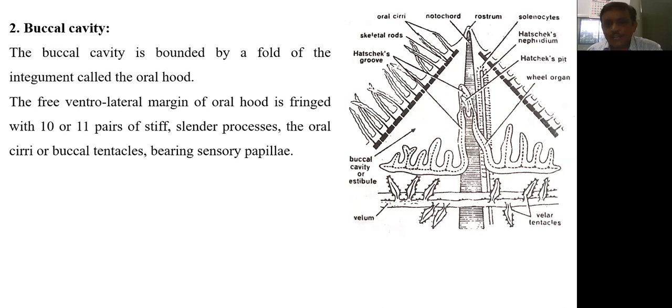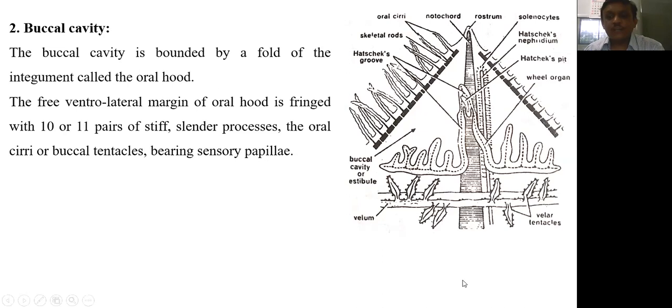Here in this diagram we can see the oral cirri or buccal tentacles. This is a ventral view of the mouth, or you can say the buccal cavity of Amphioxus, and at the ventrolateral margin you can see such 10 to 11 pairs of stiff slender processes called oral cirri or buccal tentacles.